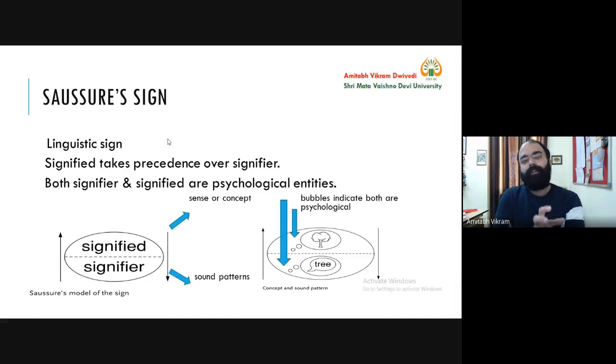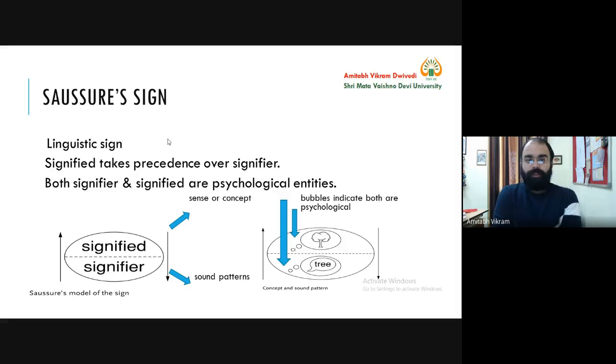And when Saussure says sign, it is not any sign. For example, there are black dense clouds in the sky. That is also a sign. What is that sign? It means it is going to rain heavily. But Saussure is not talking about that sign. Saussure is only talking about the language sign, the linguistic sign, either verbal, and in verbal we have both spoken and written.